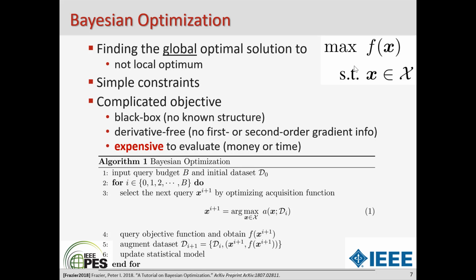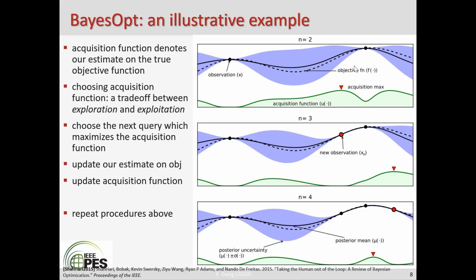Algorithm 1 outlines the Bayesian optimization algorithm, and this is one illustrative example. There are two key components here. The first component is our understanding, which is a Gaussian process on the objective function f of x. The solid black line and the blue shadow here model our understanding.